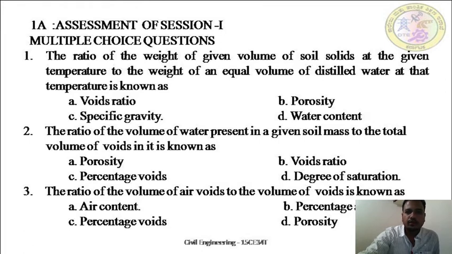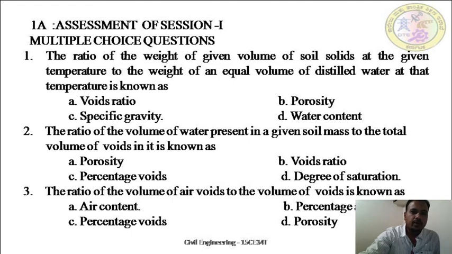The ratio of weight of a given volume of soil solids at a given temperature to the weight of an equal volume of distilled water at that temperature is known as, which we have already discussed as a definition. Check your answers against what you got.